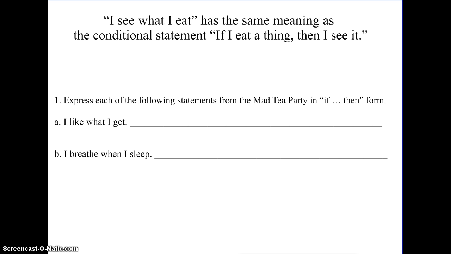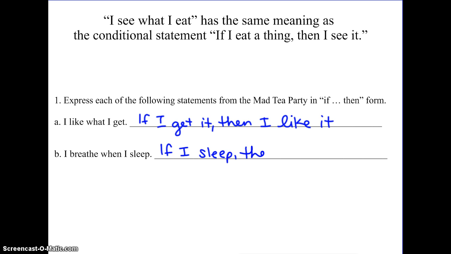So taking a look at letter A, we need to change this statement into a conditional statement. The first statement says, I like what I get. So you would change it to, if I get it, then I like it. For B, I breathe when I sleep. So if I sleep, then I breathe.